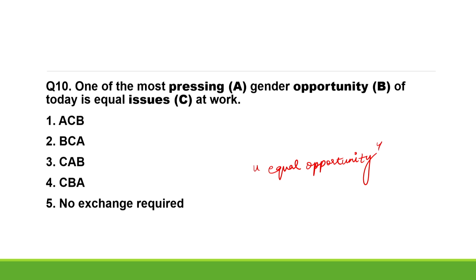The C needs to be in place of B. Moreover, one of the is always followed by a plural noun. The only plural noun highlighted here is issues. Hence, clearly option 1, that is ACB, is the correct answer. The rearranged sentence is thus: one of the most pressing gender issues of today is equal opportunity at work. Fine. I hope it's clear.